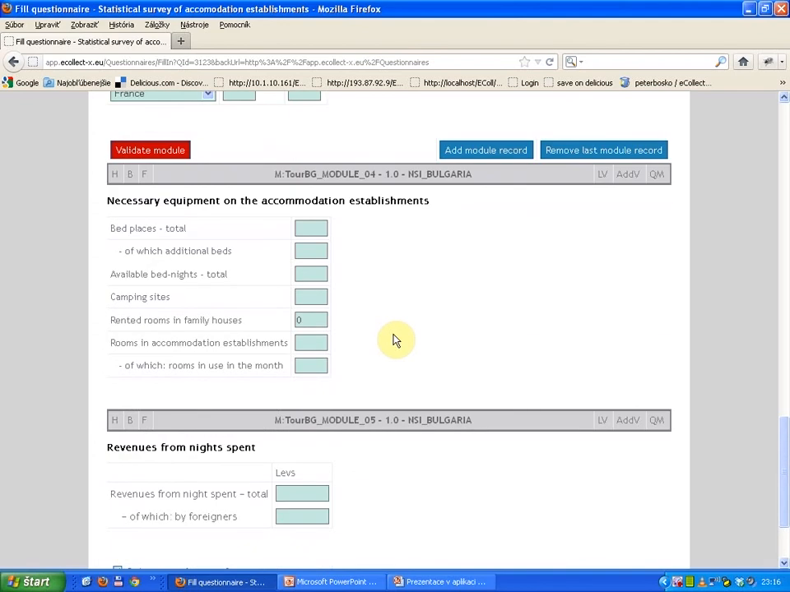So this is all about the basic principles used in Ecolect.